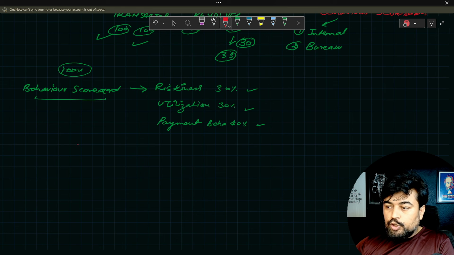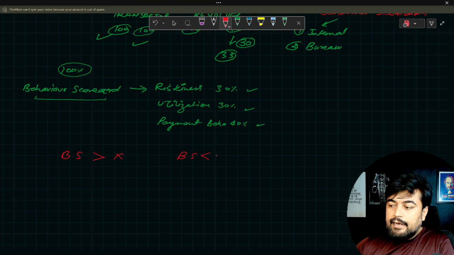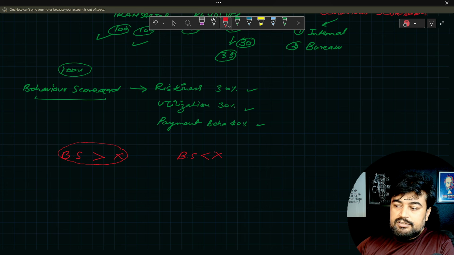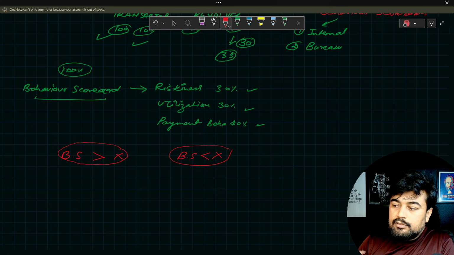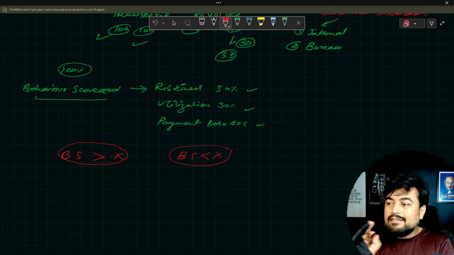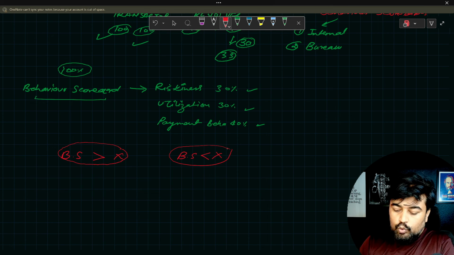And there are two cases. So let's say the behavior score is greater than some particular value x, or the behavior score is less than x. Similarly, there will be so many conditions which will be given to you by the business, and according to that you are going to create your code. This is simple. Now we are all clear. This was a whole strategy. We have built the scorecard.